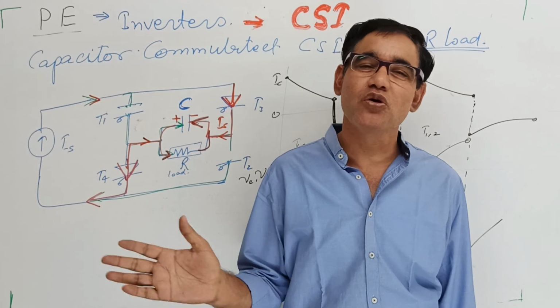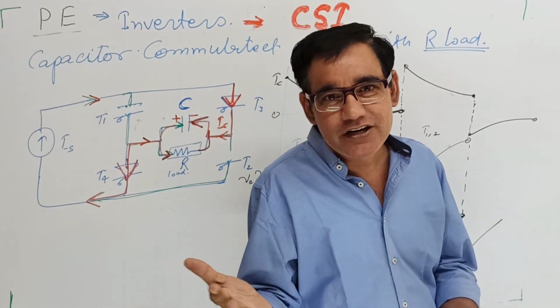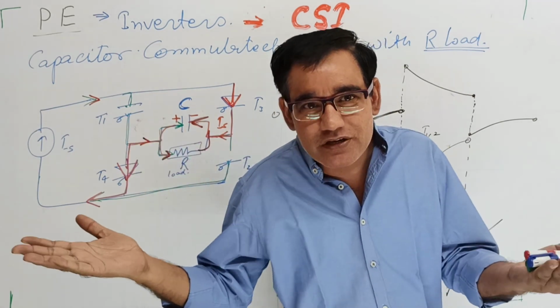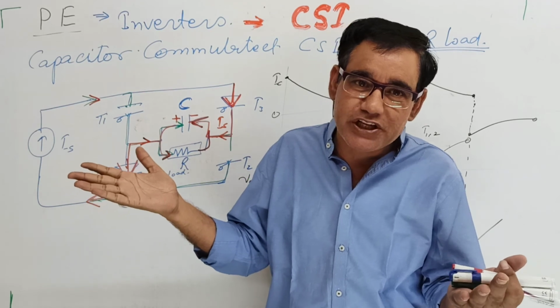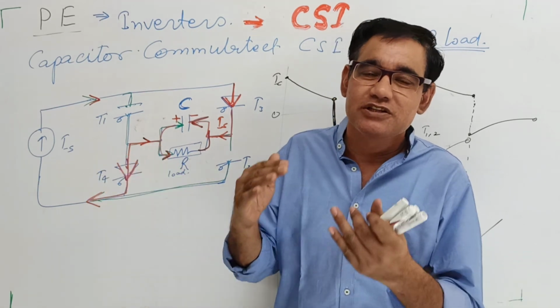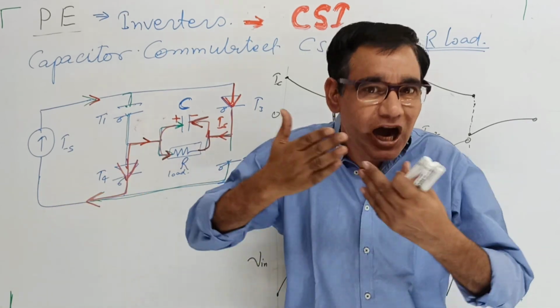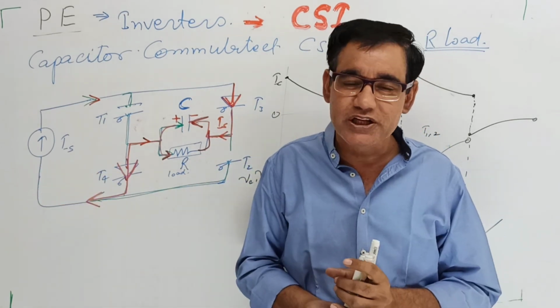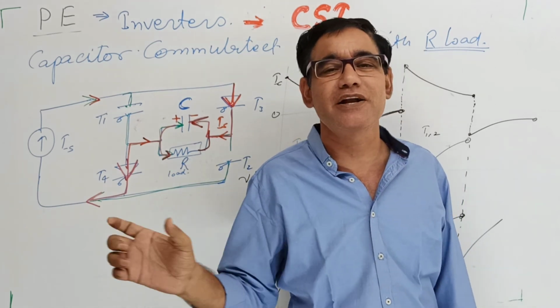So definitely we will go through. I explained the phenomena, the behavior, and why there is twice the fluctuation in the input voltage, the variation in the voltage, the variation in the current, how it takes place, all the things I have explained in a very simple manner.